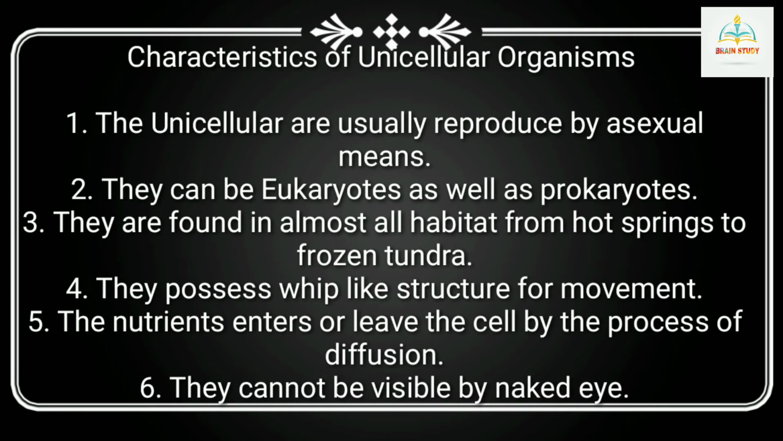Characteristics of unicellular organisms. The unicellular organisms usually reproduce by asexual means. Second, they can be eukaryotic as well as prokaryotic. Third, they are found in almost all habitats, from hot springs to frozen tundra. Fourth, they possess whip-like structures for movement. Fifth, nutrients enter or leave the cell by the process of diffusion. Sixth, they cannot be seen by the naked eye.